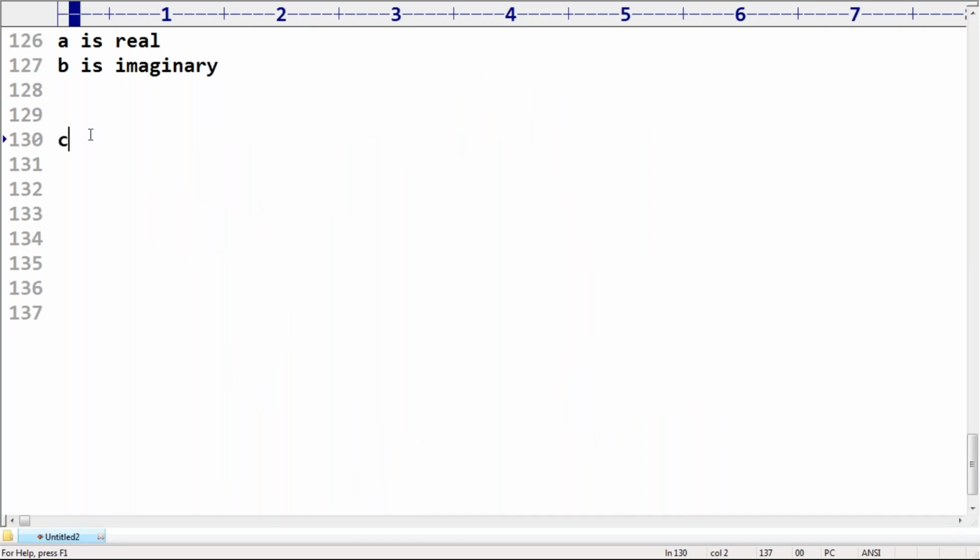Suppose c is equal to 10 plus 20j. If you want the real part, c dot real. If you want the imaginary part, c dot imag. Like this, we have these predefined variables for the complex type, and we are allowed to use them.